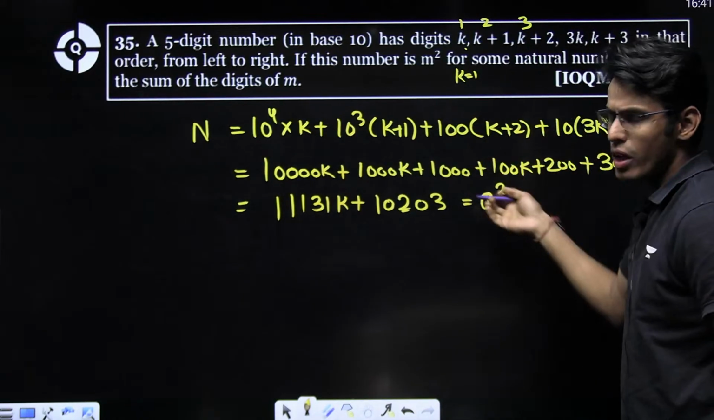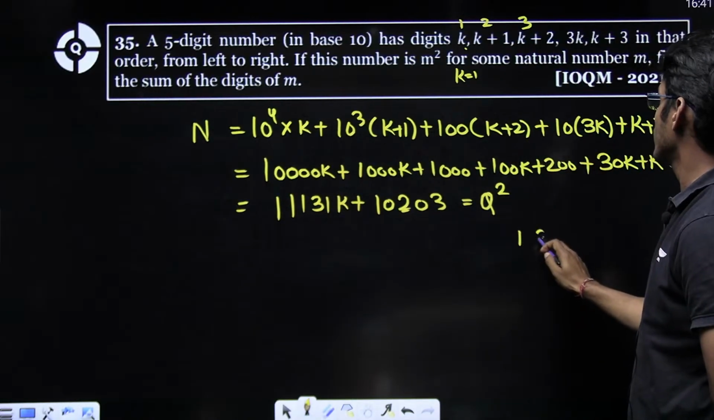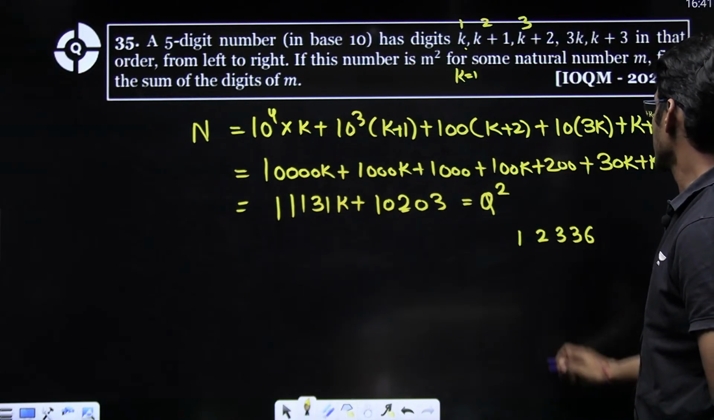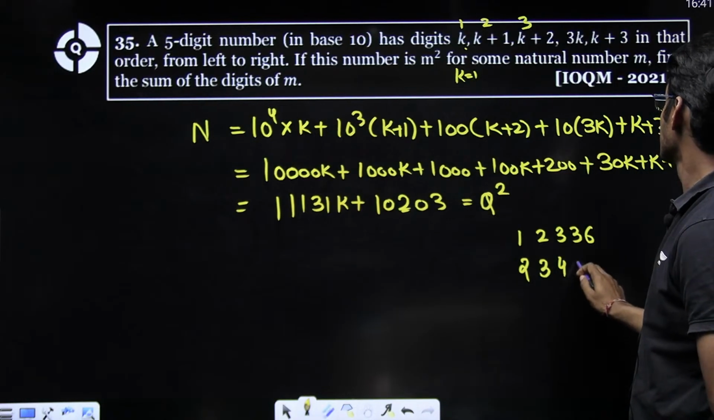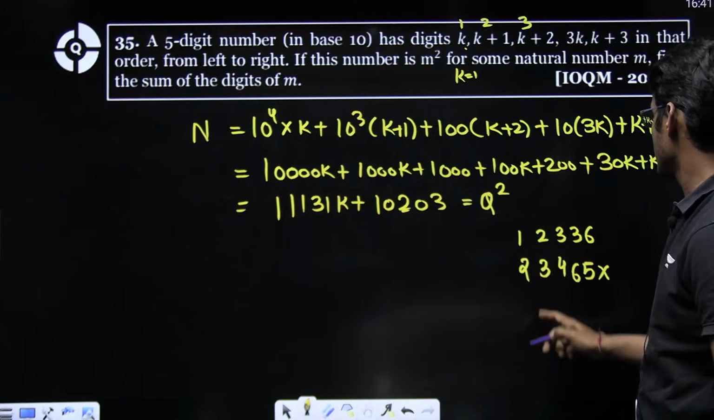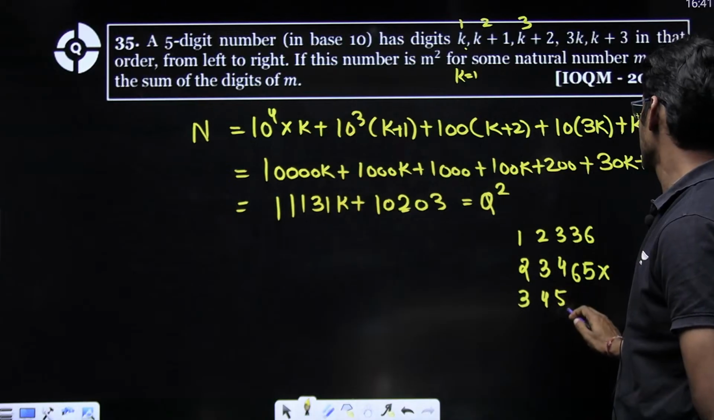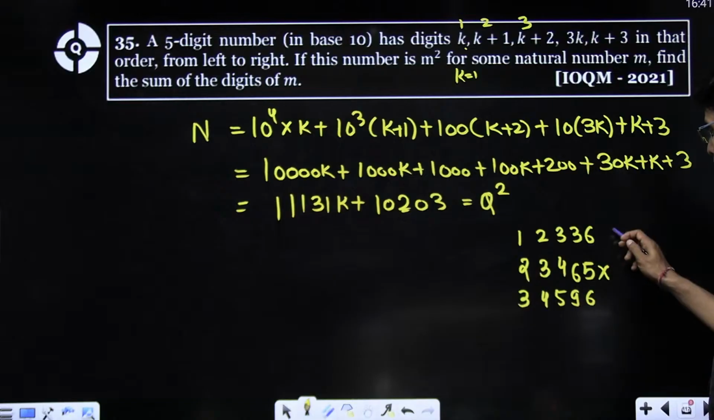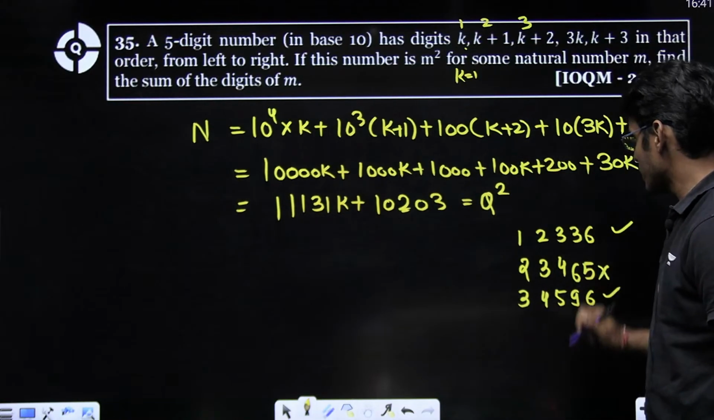In fact, we should not have done all these things. It's a very simple case. K has a very limited value. 1, 2, 3, 3, 6. This is one number. If k is 2, 2, 3, 4, 6, 5, it is rejected, it cannot be a perfect square. Then 3, 4, 5, 9, 6. So this can be a perfect square.